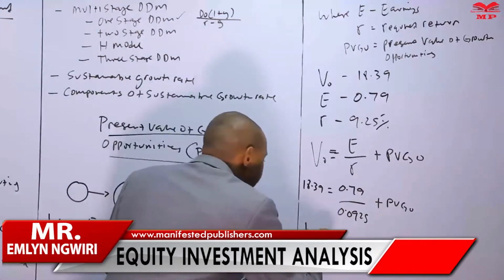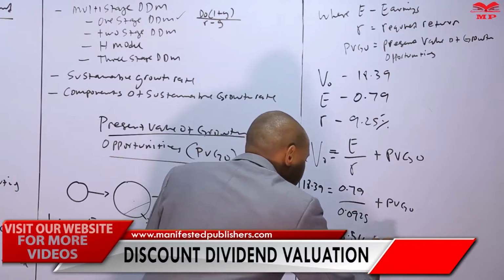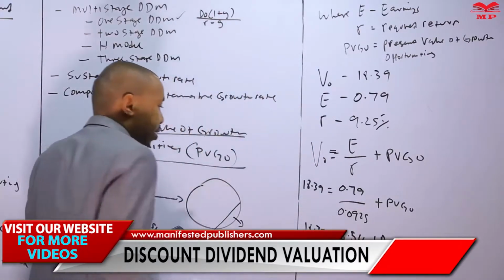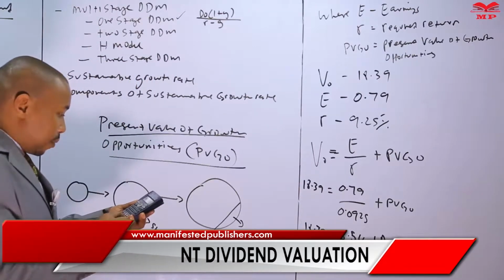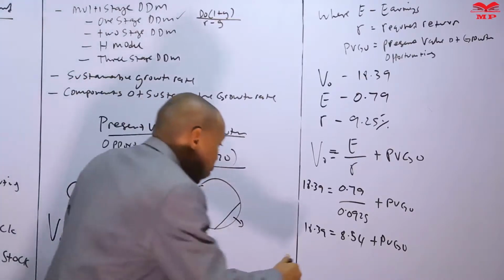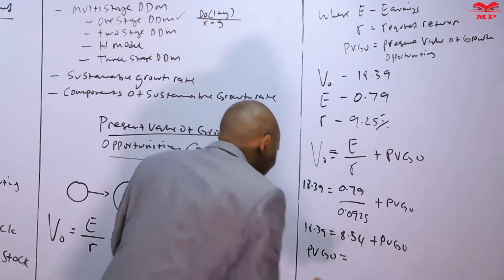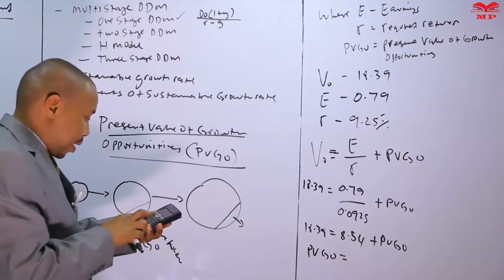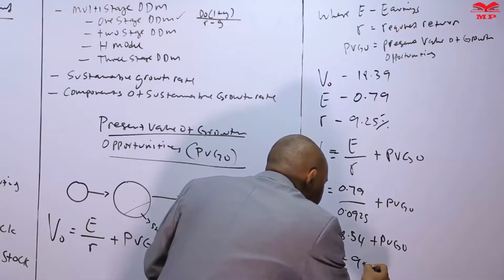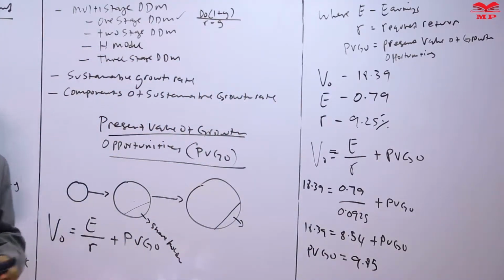So 18.39 is equal to 8.54 plus PVGO. So now we take this to the other side. We subtract 8.54 from 18.39. So how much do we have as the present value of growth opportunities? PVGO is equal to 18.39 minus 8.54, and we have 9.85. The present value of growth opportunities is 9.85.